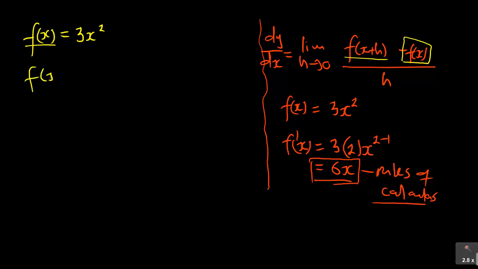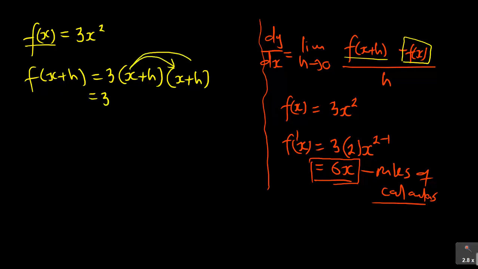So my f of x plus h is equal to, now it is 3, where there is x, I put my x plus h. Now this is squared, but squared, what it simply means, it means I have 2 of these, x plus h. Are you seeing that? And then I've got 3. Then you open that bracket like that, and you open the bracket like that. So it's 3, don't forget 3 is multiplying everything, x times x is x squared, x times h plus xh, h times x plus xh, h times h is h squared.